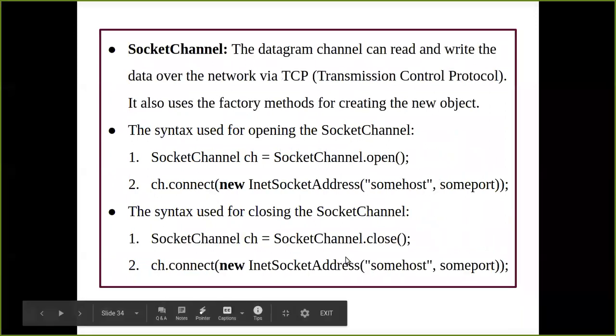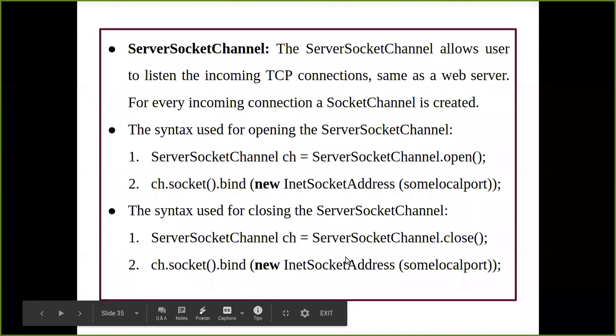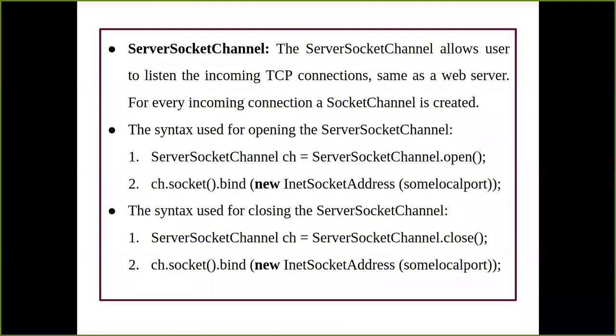When I talk about the socket channel, it is reading and writing the data over the network. The server socket channel just listens to the incoming request so that it can pass it to the web server, to the socket channels, and that socket channel is going to have the communication. So the server socket's job is only to transfer the request to the specific socket available, so that the communication can happen.